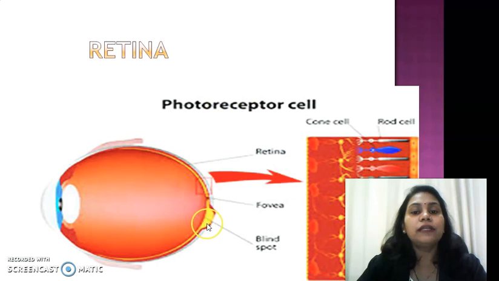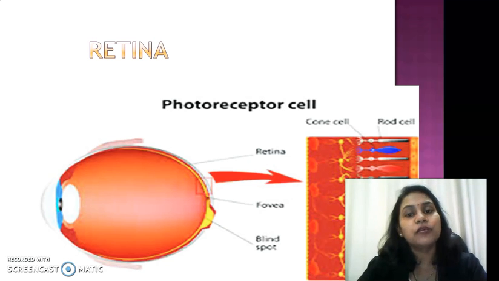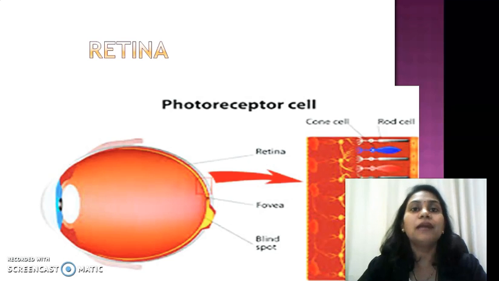On the retina, there are two points. One is the fovea or macula. Another one is the blind spot. We already discussed the blind spot. In the blind spot there is an absence of rods and cones, so the image is not detected by the brain and the person can't see the object. So the blind spot is a point on the retina on which the image is not produced. In blind people, the image is always produced on the blind spot, and that's why they can't observe the object.